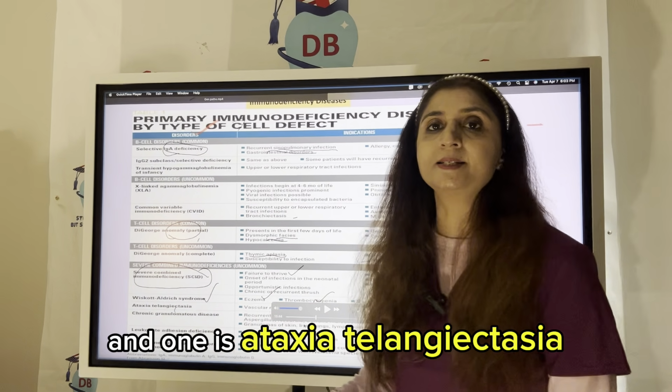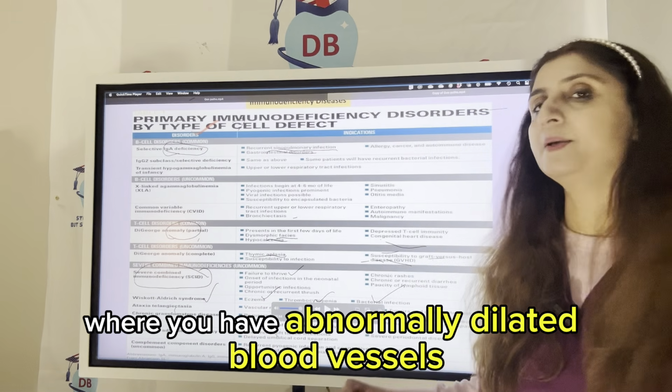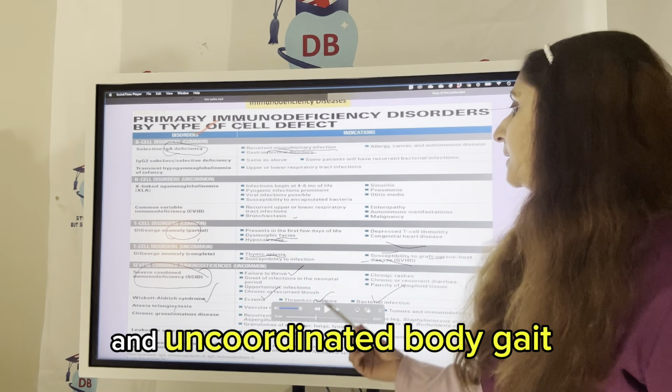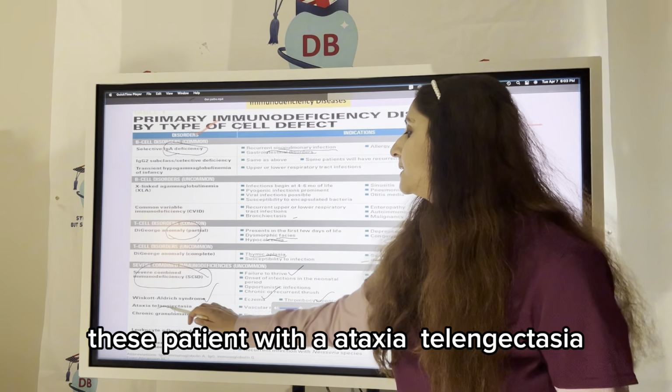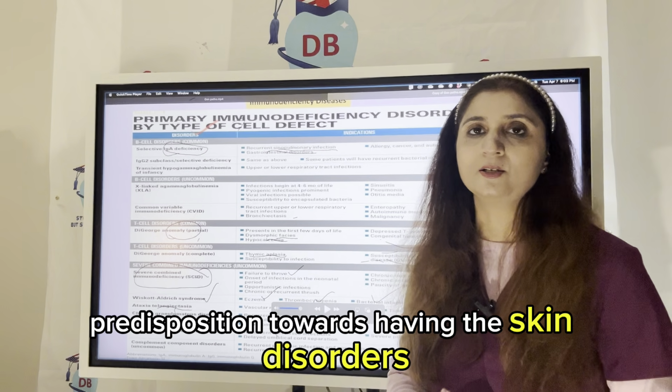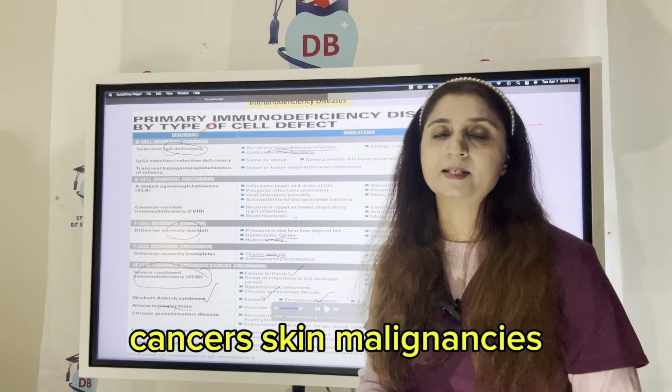And one is ataxia telangiectasia, where you have abnormally dilated blood vessels and uncoordinated body gait. These patients with ataxia telangiectasia have more predisposition towards having skin disorders, cancers, skin malignancies.